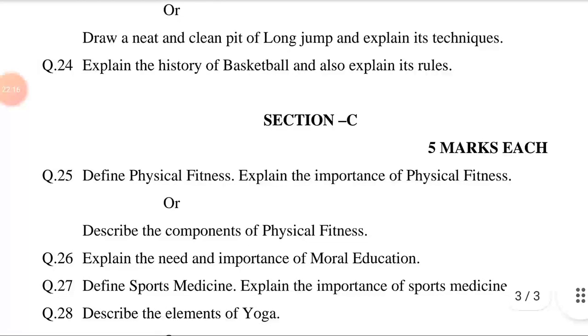Or draw a neat and clean diagram of the pit of long jump and explain its techniques. This question is also related to chapter number 7, concept of major games and sports. First of all, draw a field view of long jump pit with its measurement. Then, techniques of long jump.